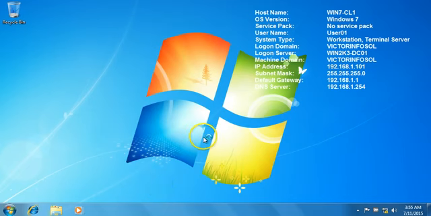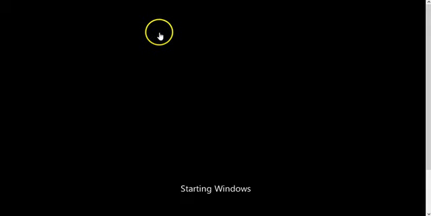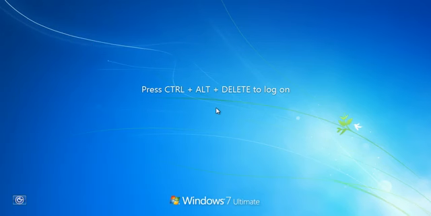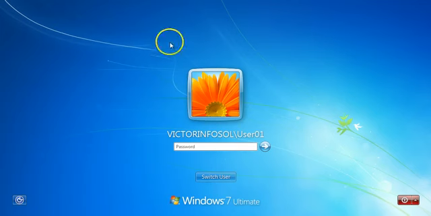I'm going to restart my Windows 7 client machine to verify it logs in successfully with the new Active Directory server, and the Windows 7 client is restarting. So now I'm going to log into my client machine with the Active Directory user.